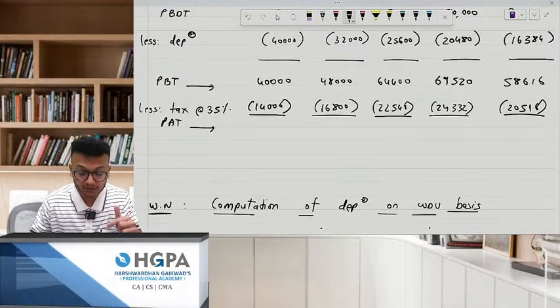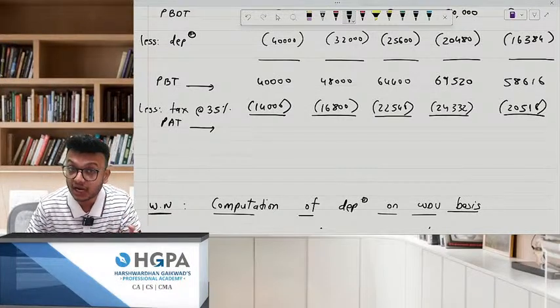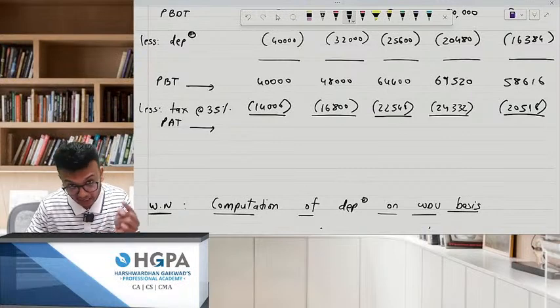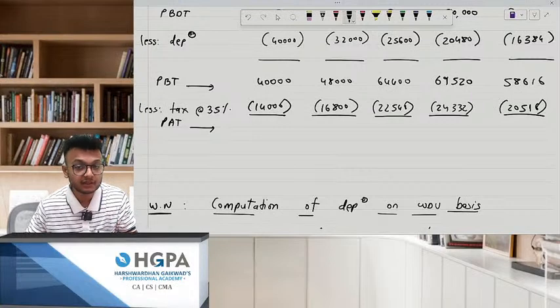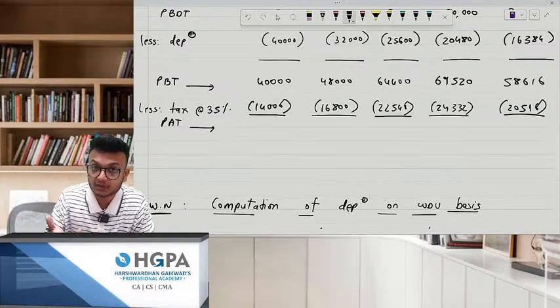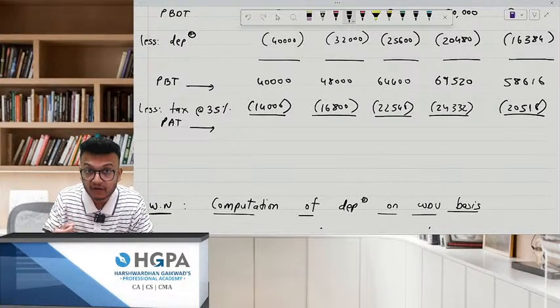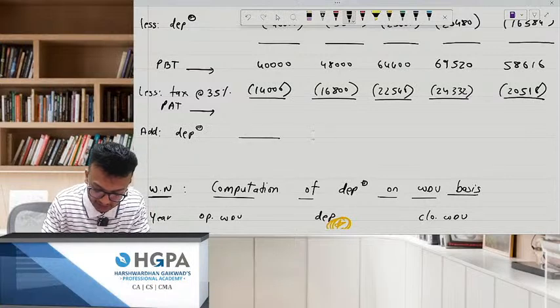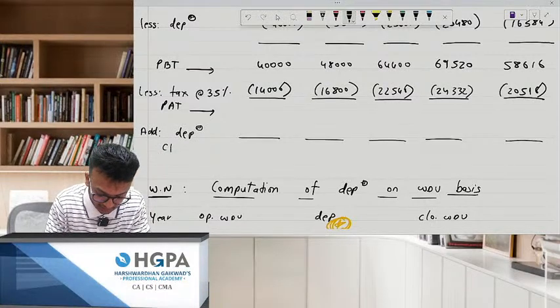So what you need to do is deduct tax and add back depreciation again. That figure will be called your CFAT. So this is profit after tax, and you add back depreciation to it. Then why do we deduct depreciation in the first place? If you wanted to add it back, why deduct it? The reason is tax calculation. We have deducted depreciation only for tax purposes. So tell me the profit after tax, and then add back the depreciation you have calculated, and this figure will be your CFAT.